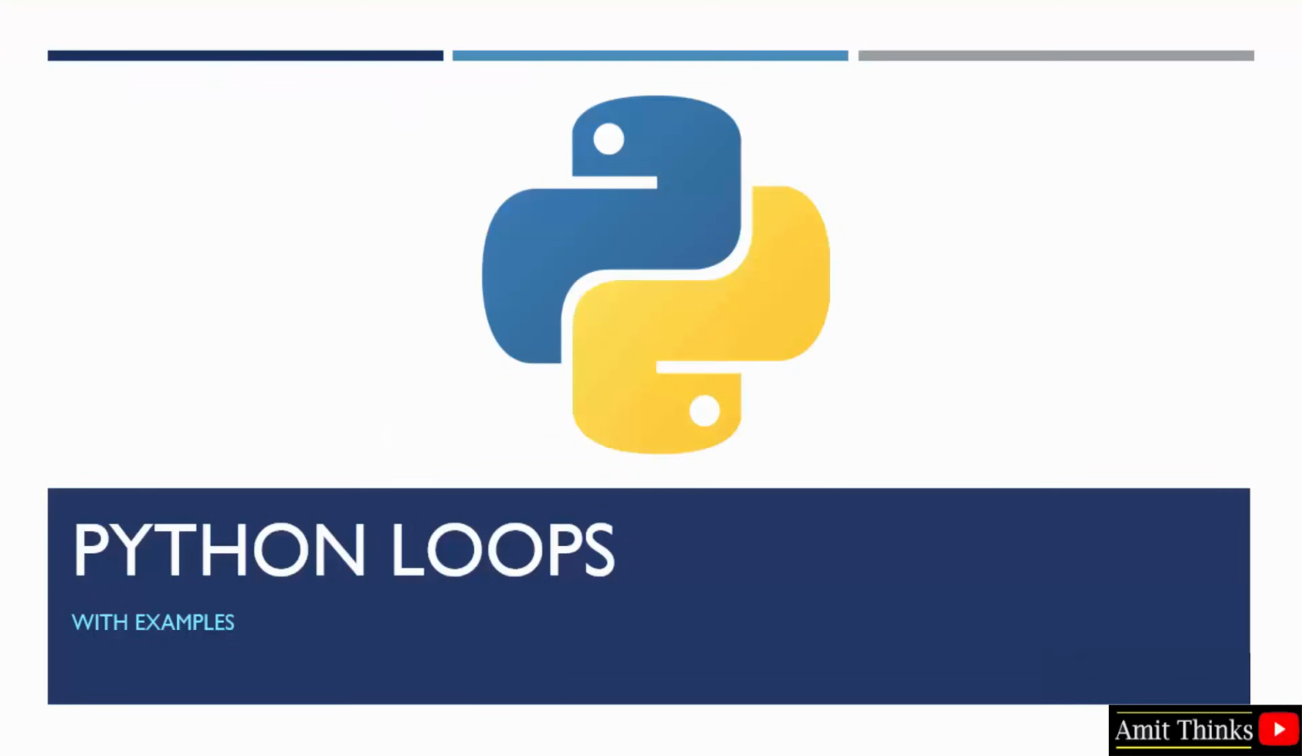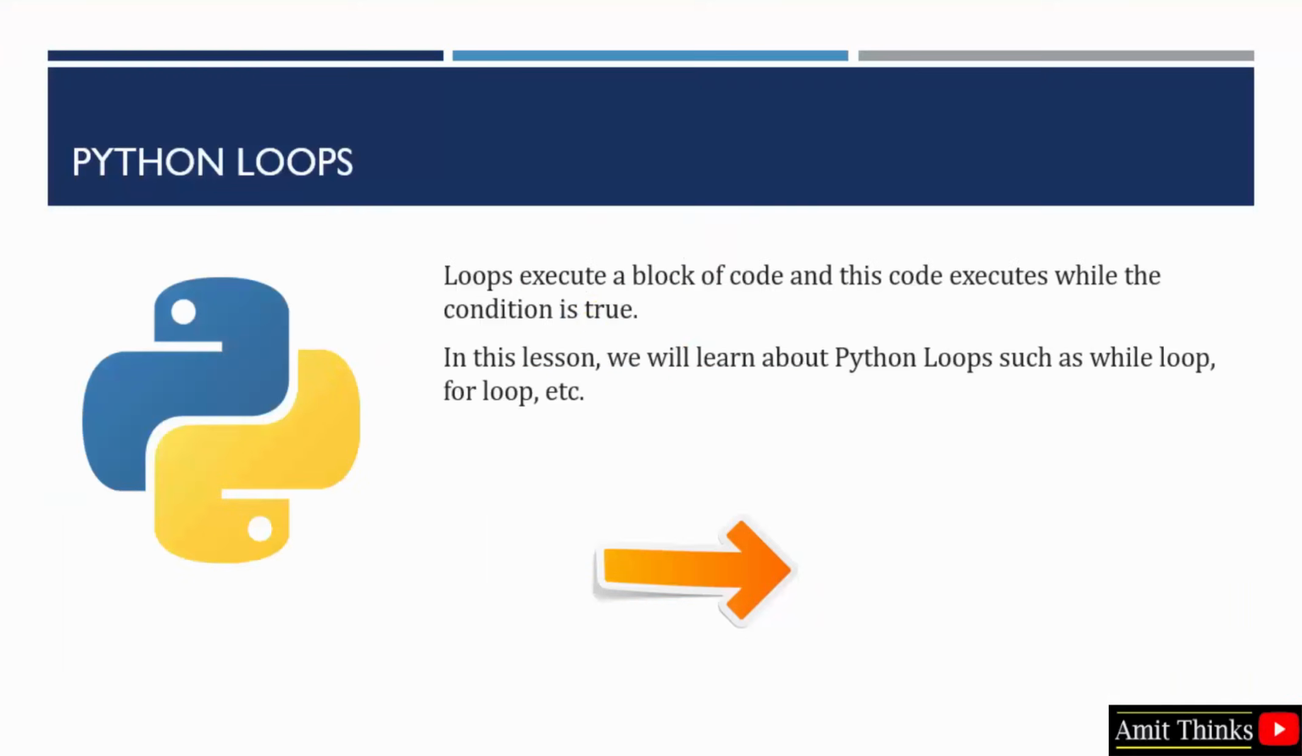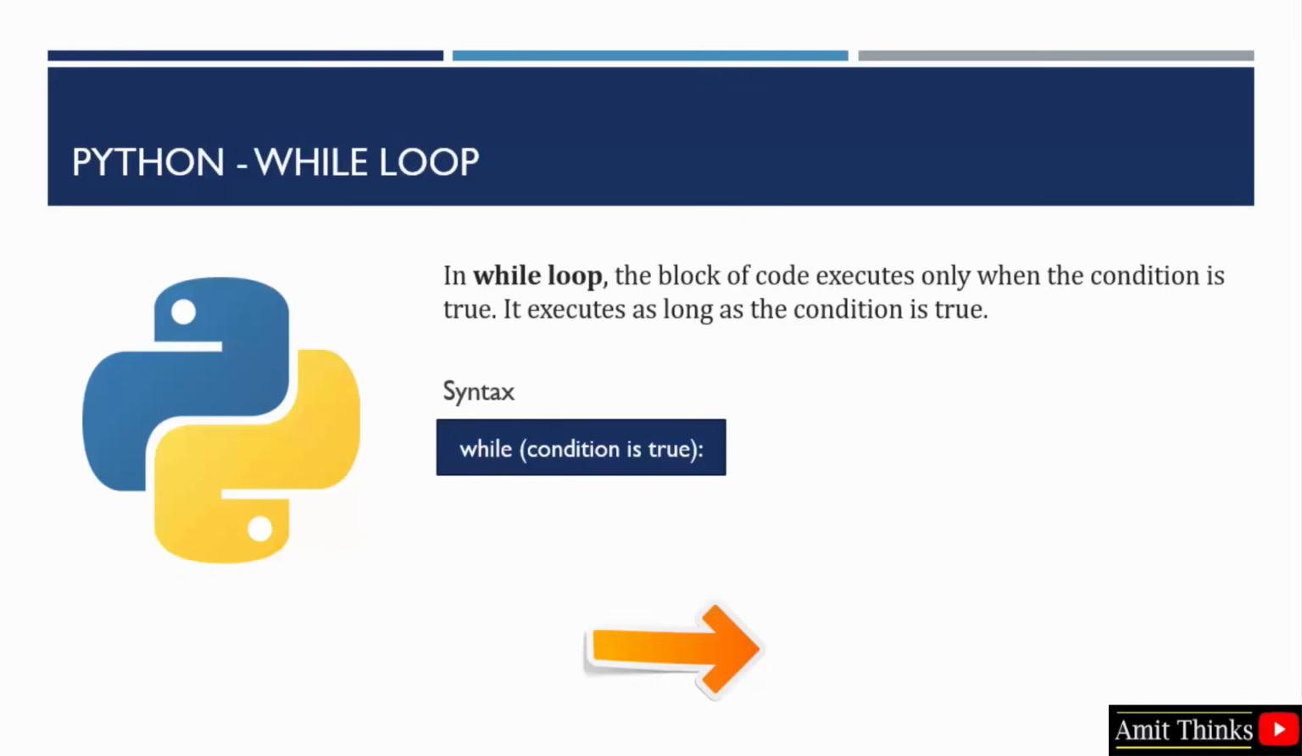In this video, we will learn about loops in Python. Loops execute a block of code, and this code executes while the condition is true. Loops work in the same way as in C, C++, Java. Here in Python, we'll be discussing the while loop and the for loop. In the while loop, the block of code executes only when the condition is true. In the syntax, till the condition is true, this while will execute. After that, the execution will stop.